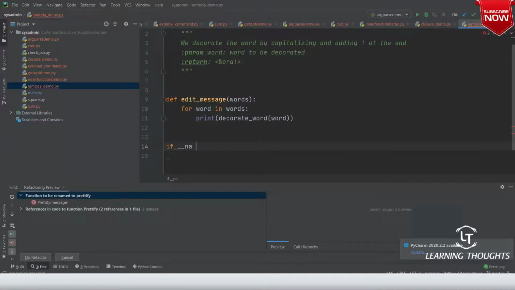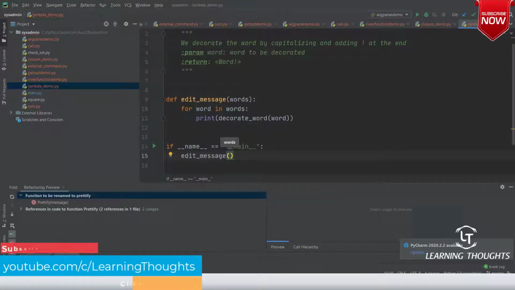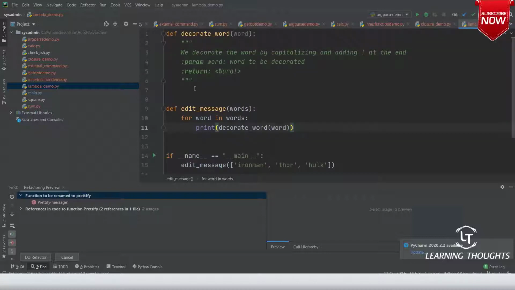If __name__ is equal to __main__, then I want to edit message, and in that message I need to pass words. The words I am passing are Iron Man, Thor, and Hulk. Is it simple?